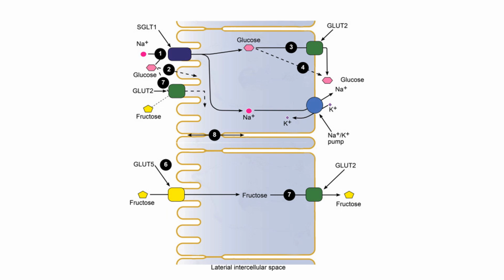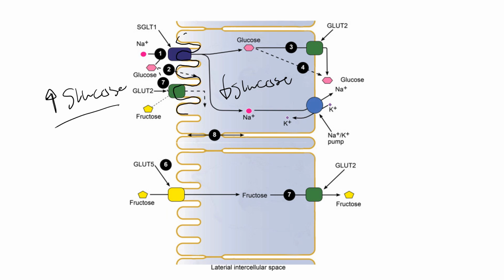To start off with, it's going to be, well, pretty easy. Glucose levels are going to be quite high in the lumen compared to inside of the epithelial cell. The portion of the epithelial cell that faces the lumen, the hollow opening, is going to be called the apical side of the epithelial cell.